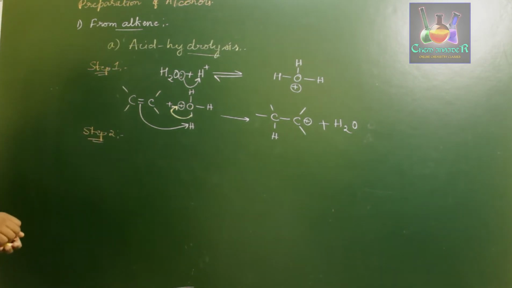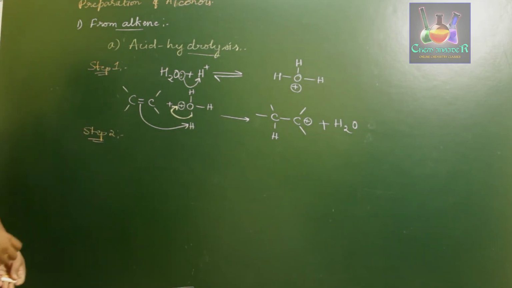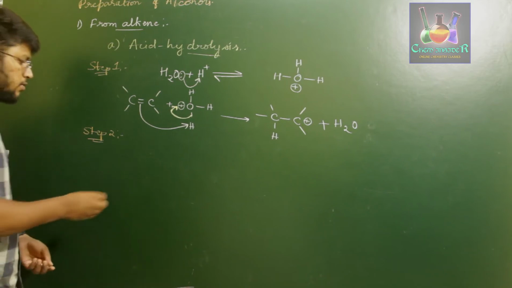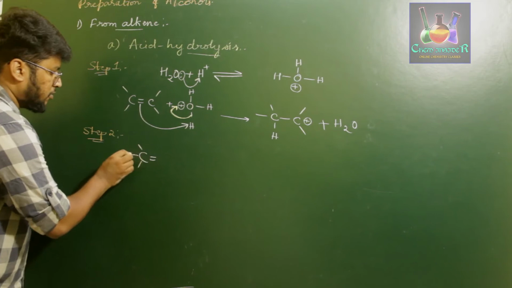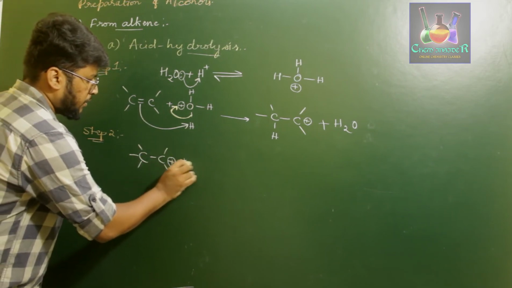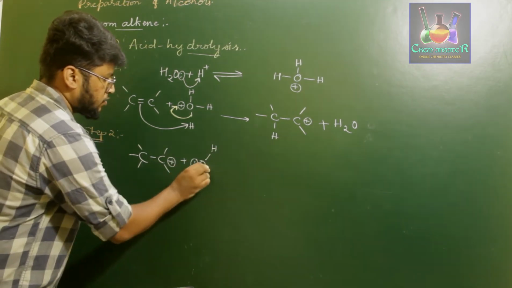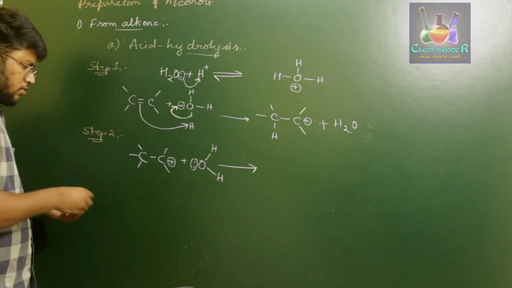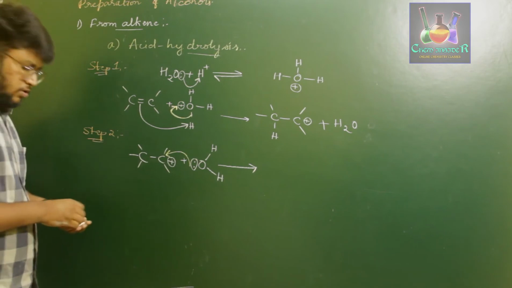In step 2, what we observe is, the carbocation will be attacked by the nucleophilic lone pair of electrons present on the water molecule. The lone pair of electrons present on oxygen attacks the carbocation. So this lone pair of electrons will be attacking the carbocation. So that gives us